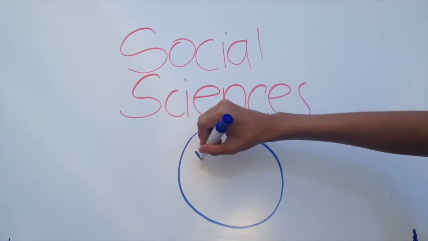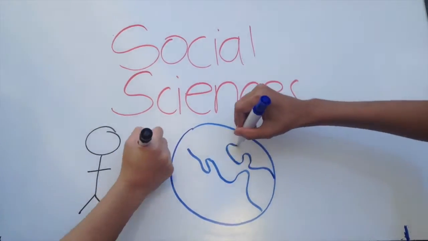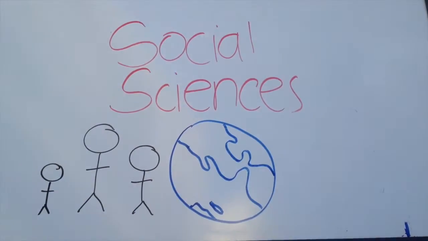Social sciences study the behavior of humans in society and the way they organize. It includes disciplines such as psychology, economics, history, anthropology, sociology, and geography.